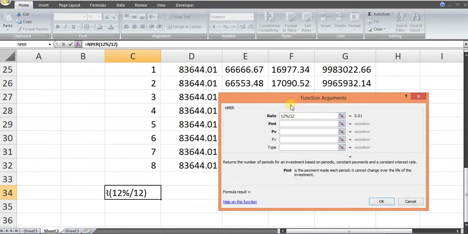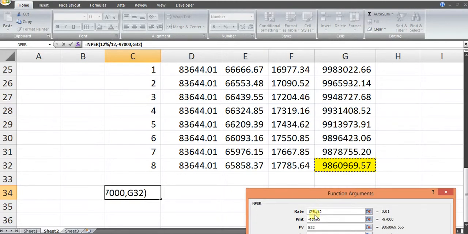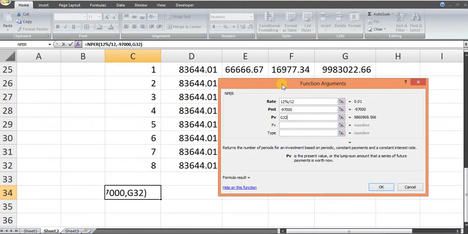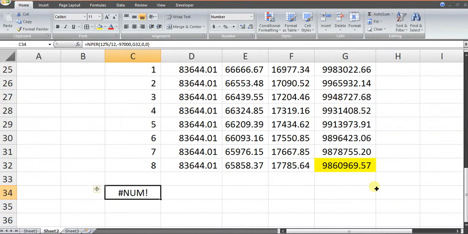PMT is minus 97,000. PV is the remaining loan amount. Future value is 0 and type is 0. After doing this, you will get an error like none, and you will feel that you have done some mistake.